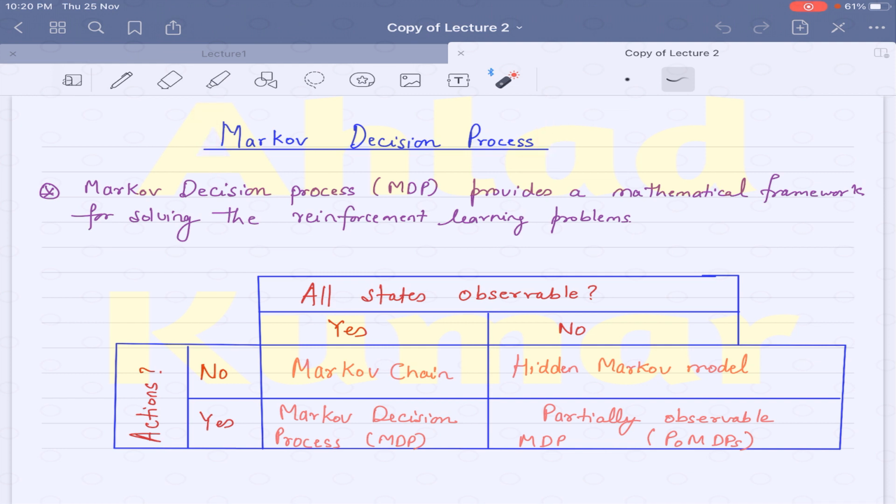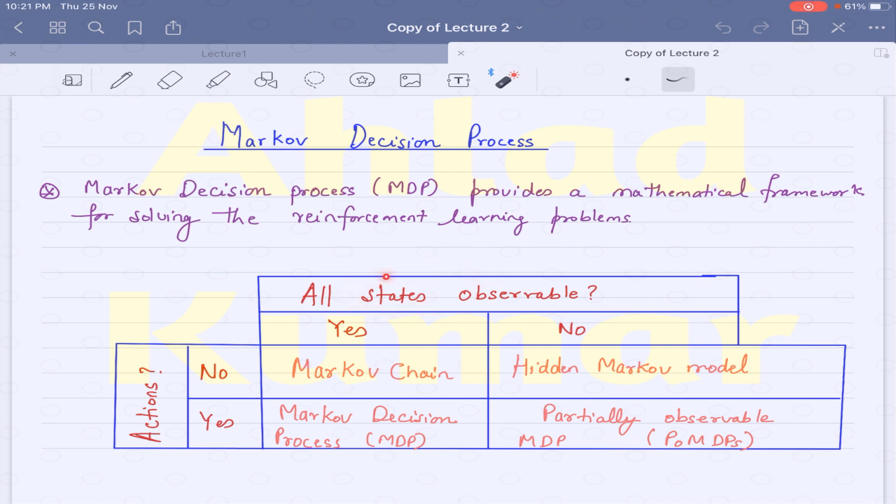First of all, here I have divided different types of Markov processes depending upon the states and the actions. If all the states are observable, then we have the answer as yes. Otherwise, some of the states are observable and some of them are not. Regarding this, I have discussed already in our earlier lecture that states are actually a subset of the observations.